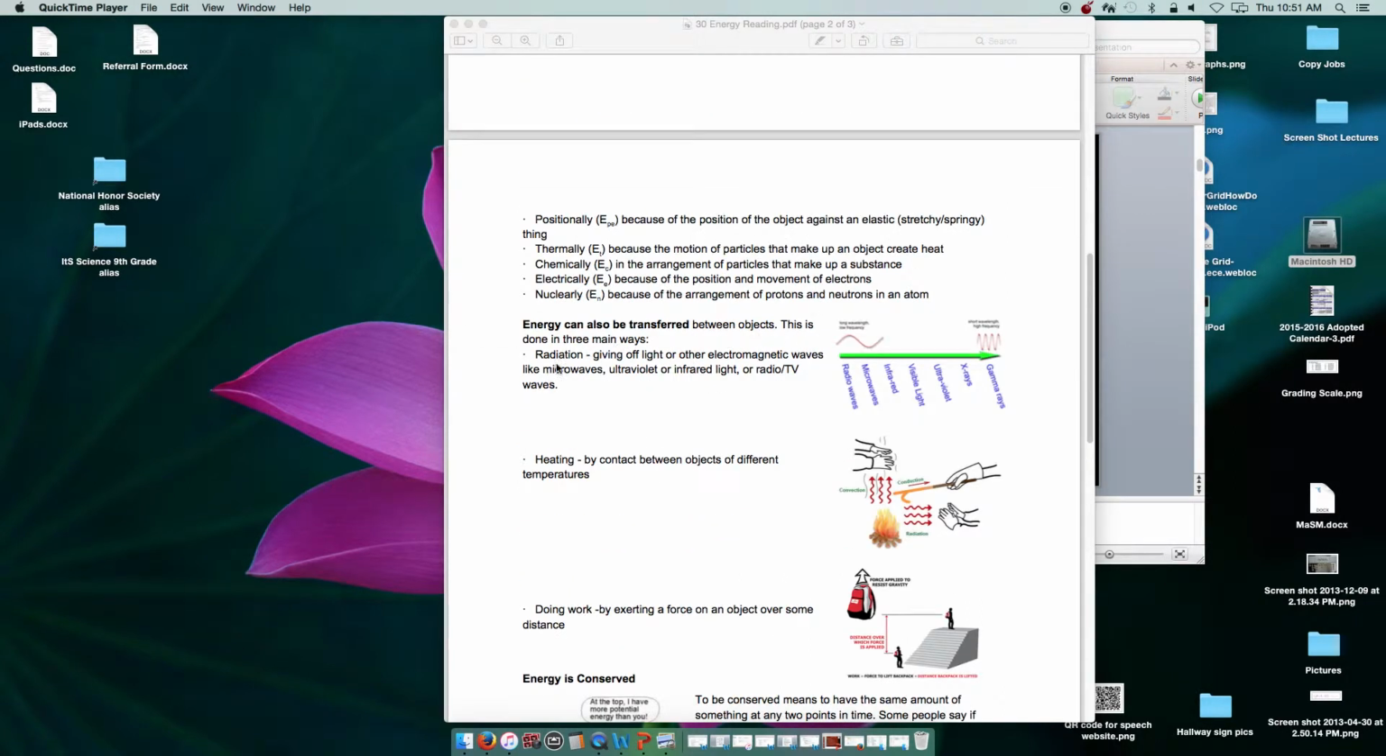This is done in three ways. Radiation. This is giving off light that we can see or other types of magnetic waves like radio waves or microwaves or even things like X-rays. Those waves given off are transferring of energy.